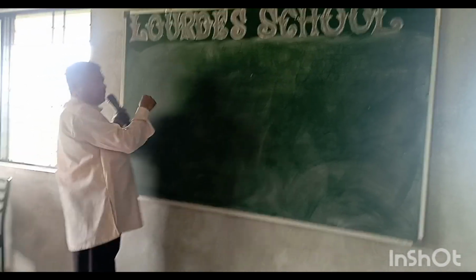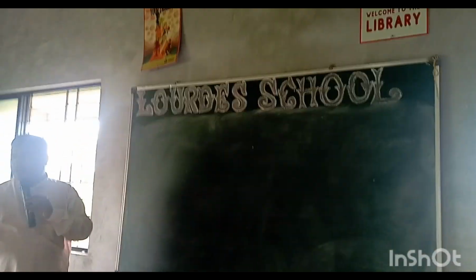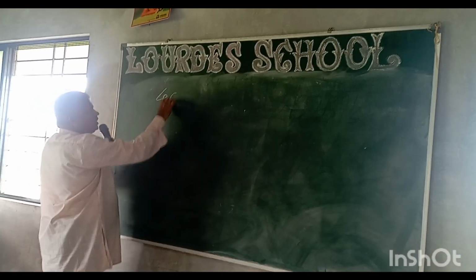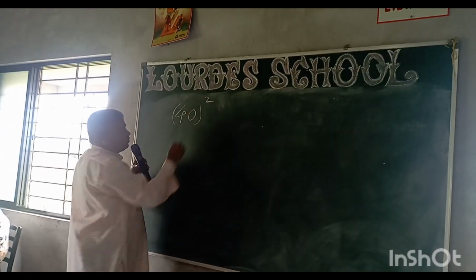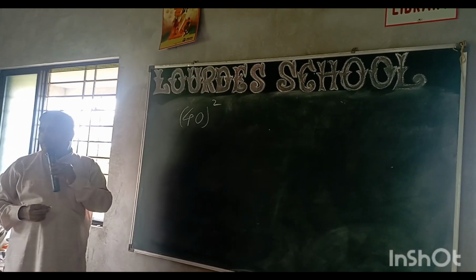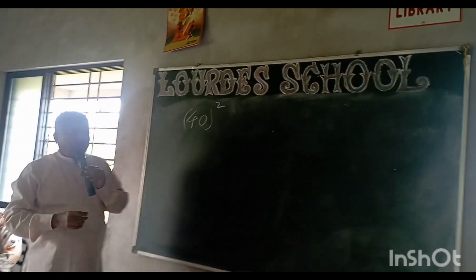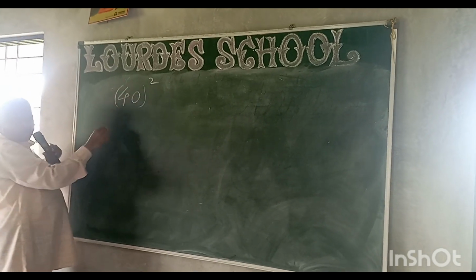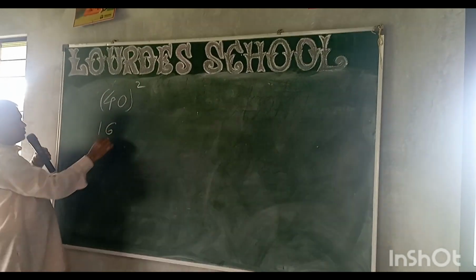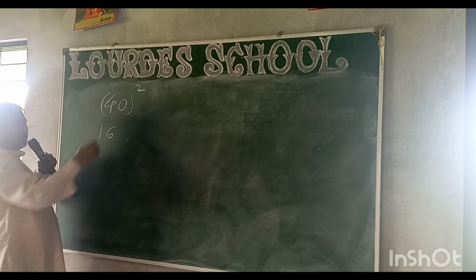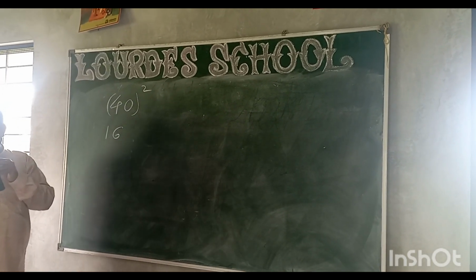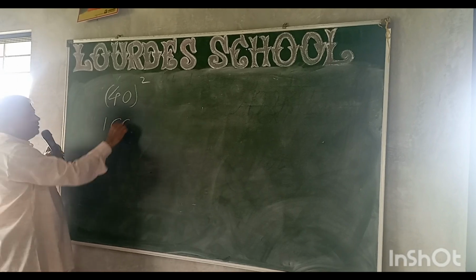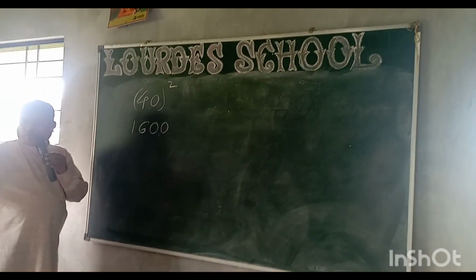First, if the number is ending in 0, then say 40 square. This is a very simple technique. Make the square of the first digit. Square of 4 is 16. Square of single 0 is double 0. Okay, this is the answer. Finish.